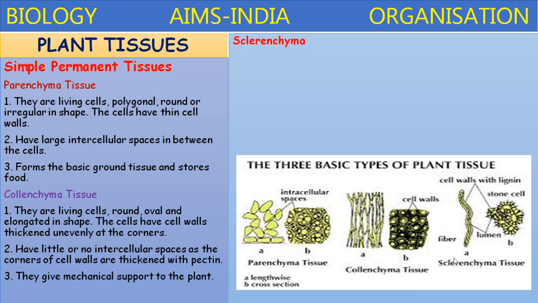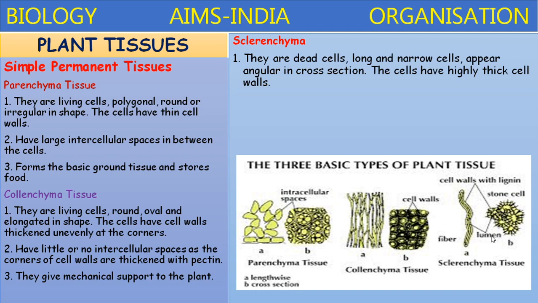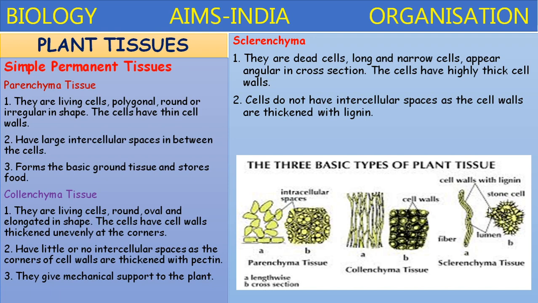Next, sclerenchyma. The sclerenchyma tissue is a simple permanent tissue made up of dead cells. Long and narrow cells appear angular in cross section, and the cells have highly thick cell walls. The cells do not have intercellular spaces, because the cell walls are thickened with a tough substance, lignin. Cell walls are with lignin.